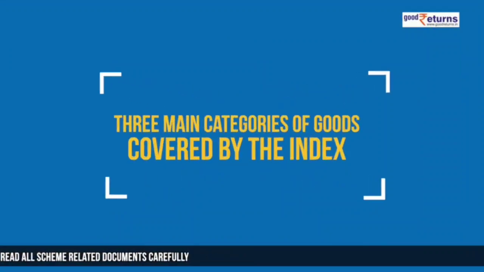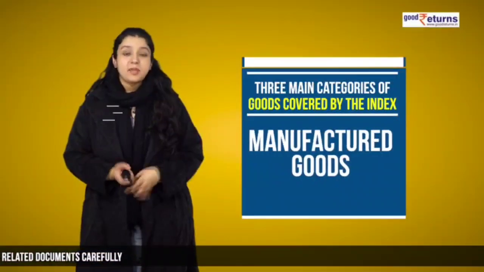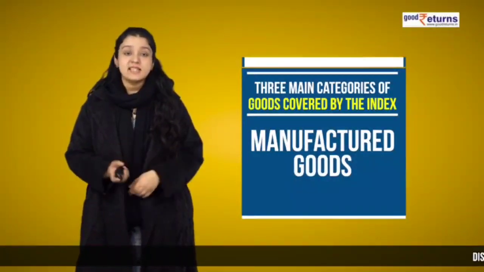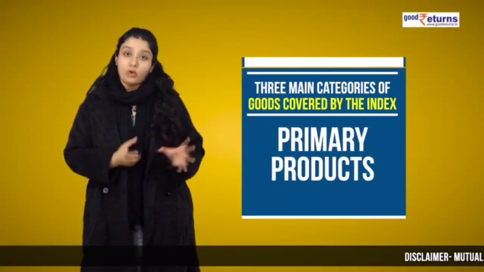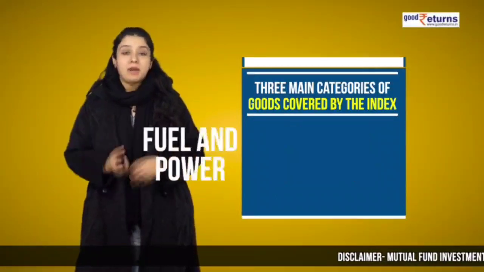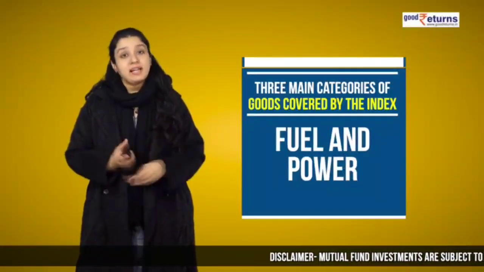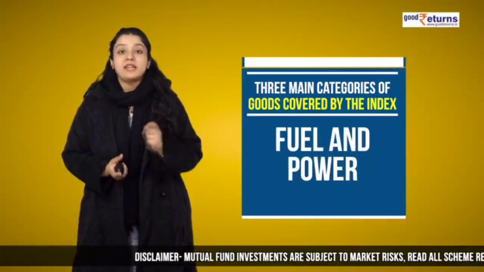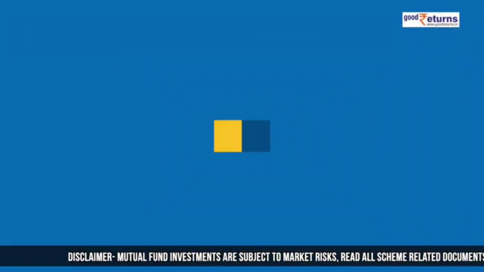There are three main categories of goods covered by this index, which are manufactured goods, which include chemicals, apparel, textiles, primary products, food and non-food articles, and fuel and power, which includes gasoline, petrol, and LPG. The Ministry of Commerce and Industry uses WPI to calculate the inflation rates in India till 2014.